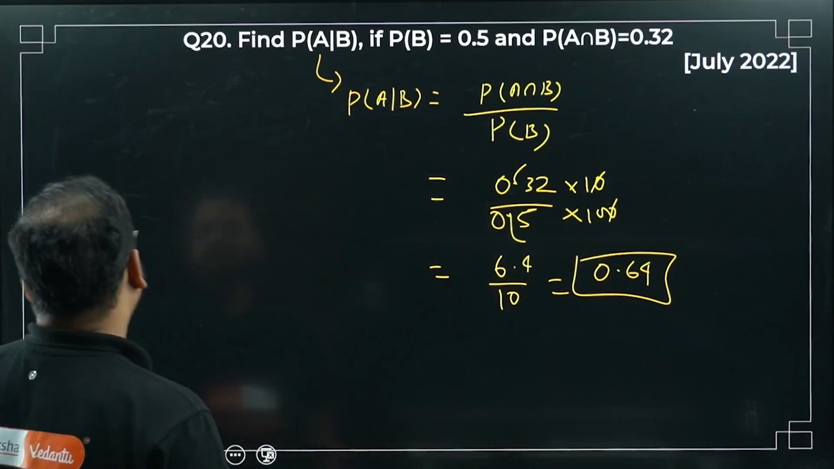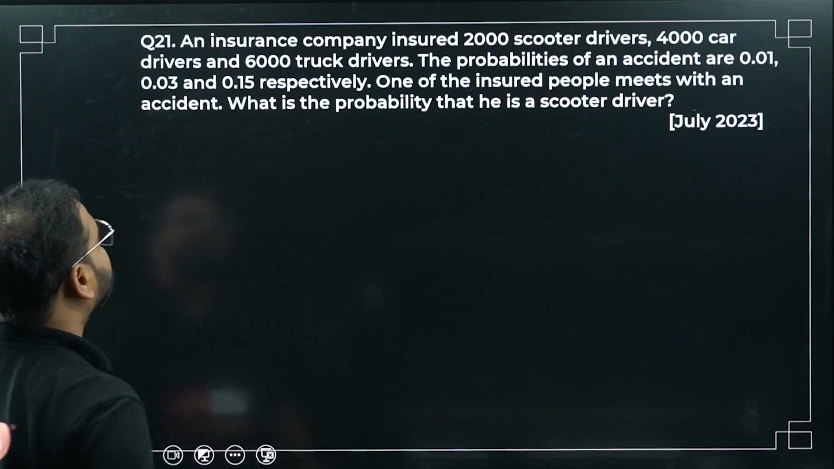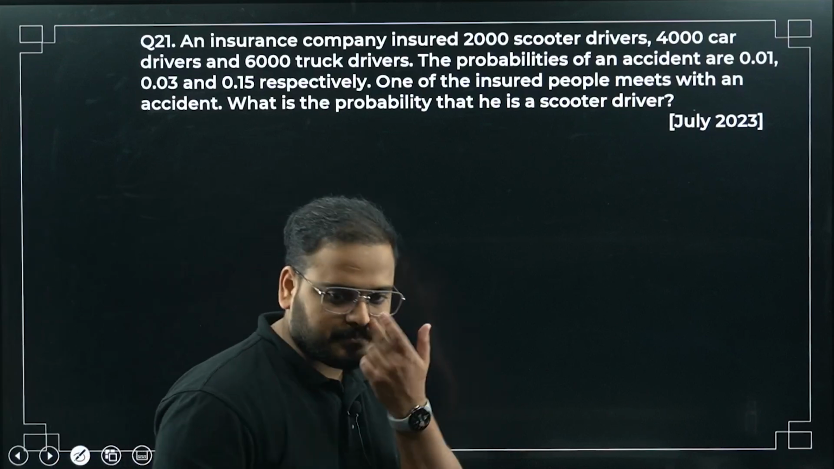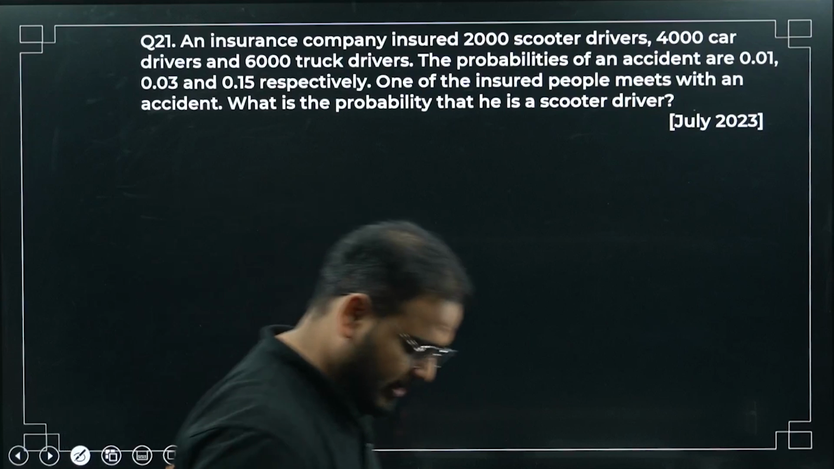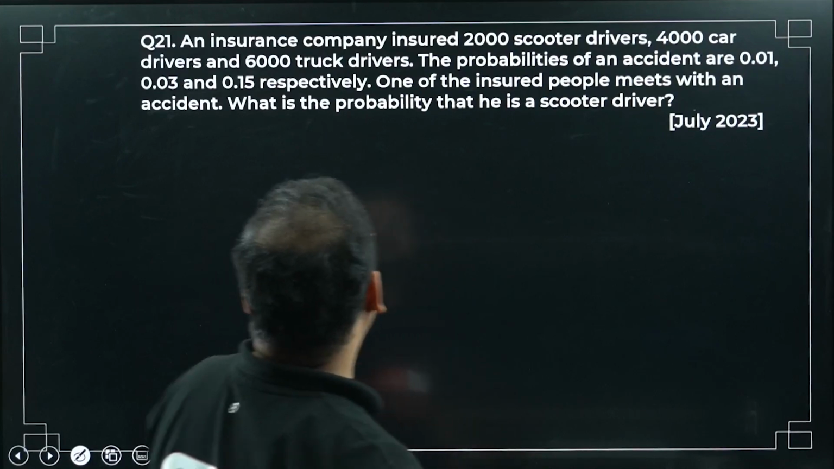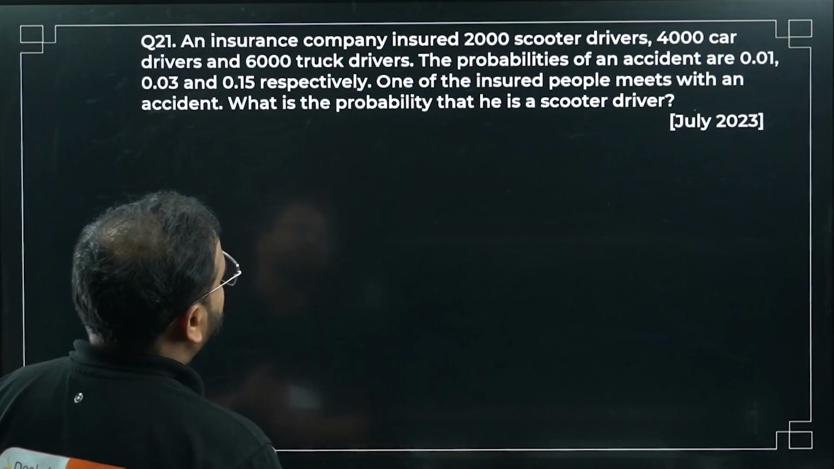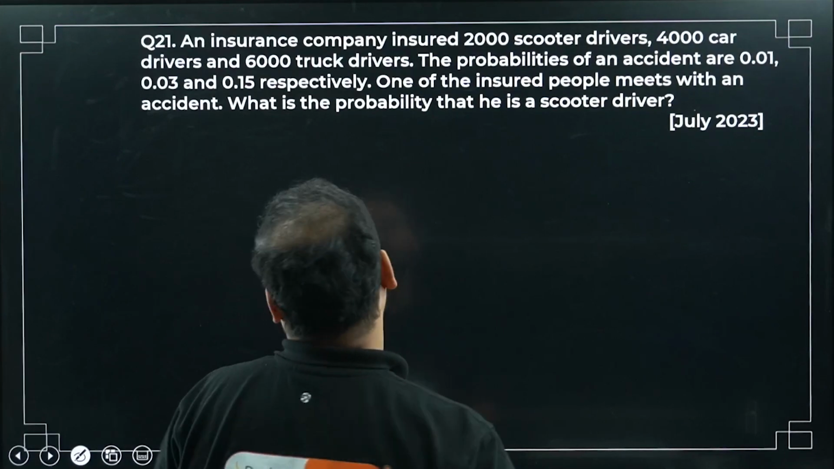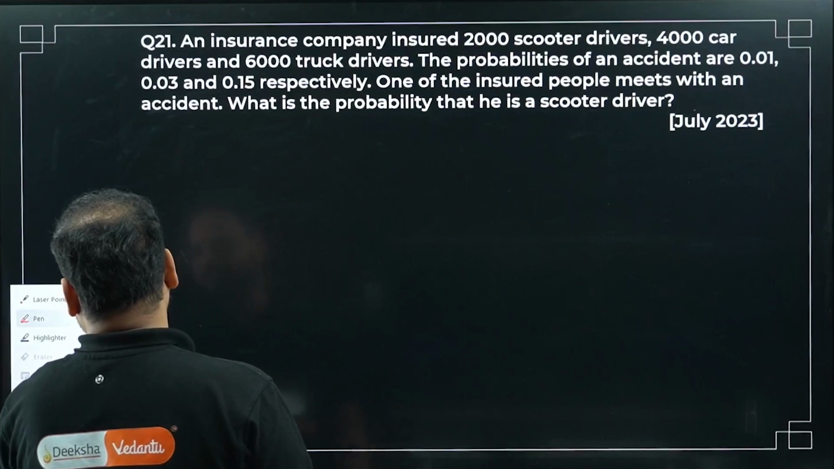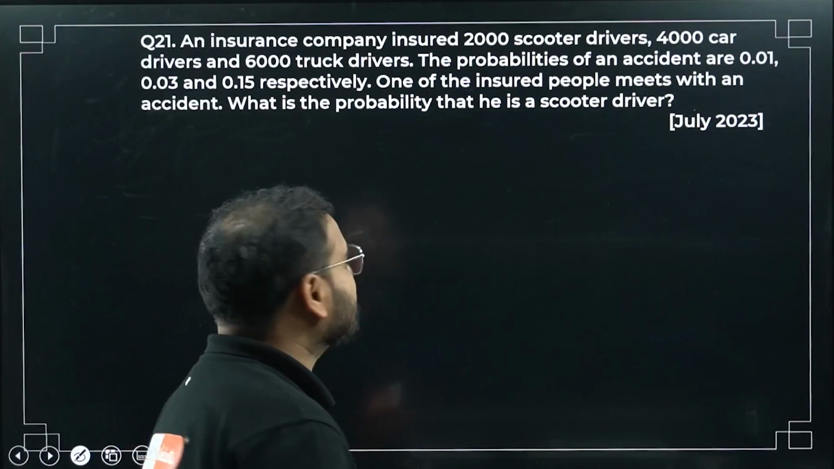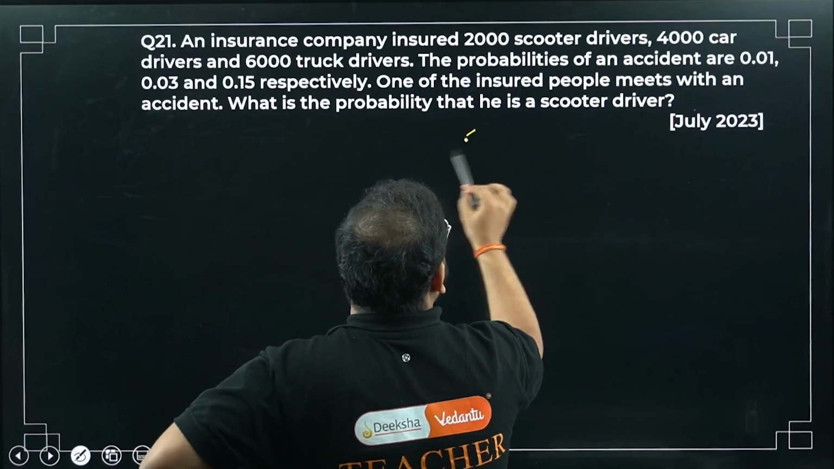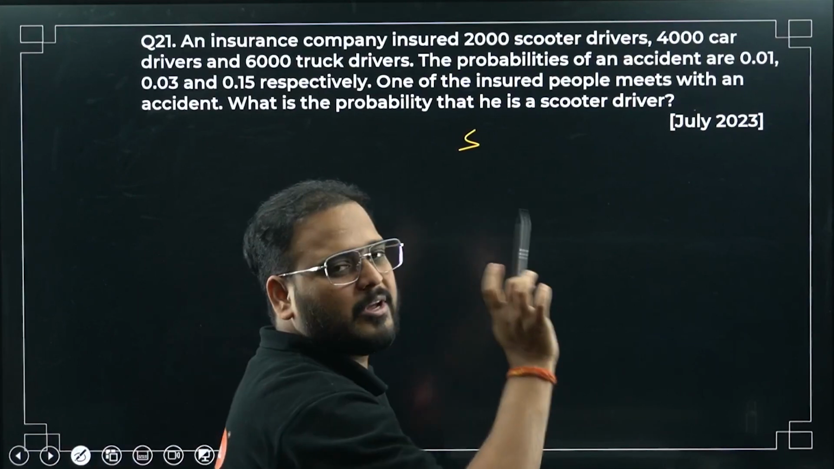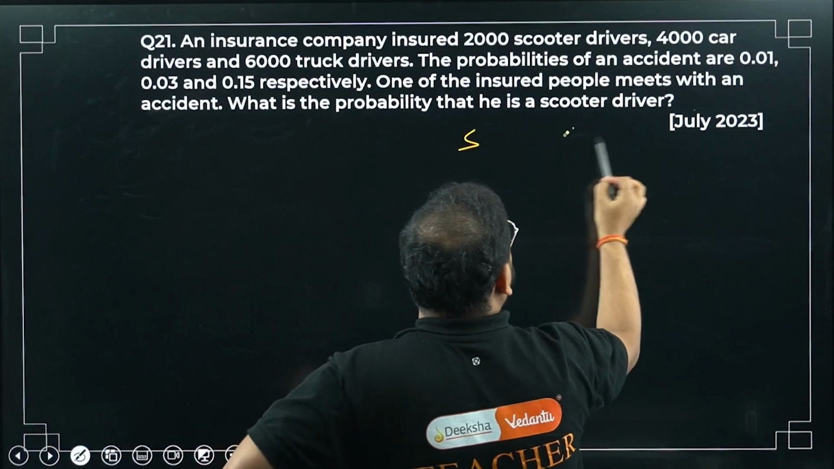Simple question. Yes, sir. Question number 21. An insurance company insured 2,000 scooter drivers, 4,000 car drivers and 6,000 truck drivers. The probabilities of an accident are, okay, before I go ahead to the next part of the statement, let's write the first one and get the result of the first one. I'll take the variables in that form only: scooter, car and truck.